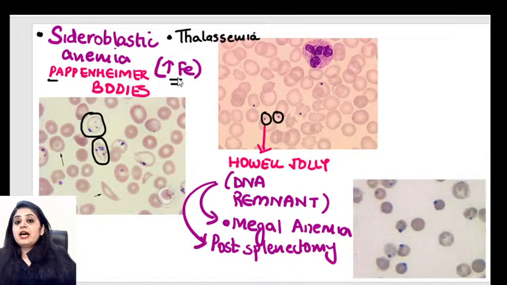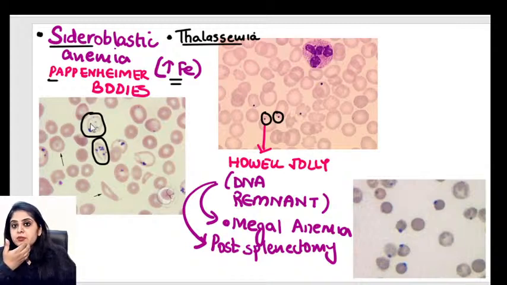I'll be coming to your doubts also. But think of first where iron is coming, and no, this is not basophilic stippling. I'll be coming to basophilic stippling in 5 minutes or so, but these are just Pappenheimer bodies. I can see 4-5 bodies inside every red blood cell. So iron is more in conditions like sideroblastic anemia and thalassemia, that is Pappenheimer body.